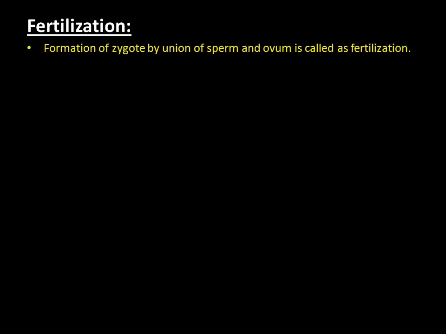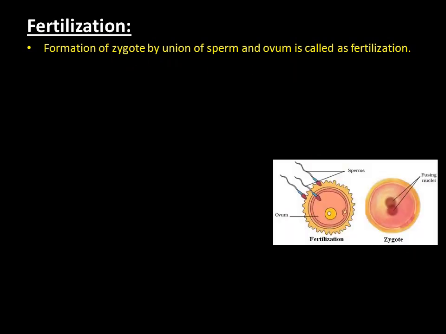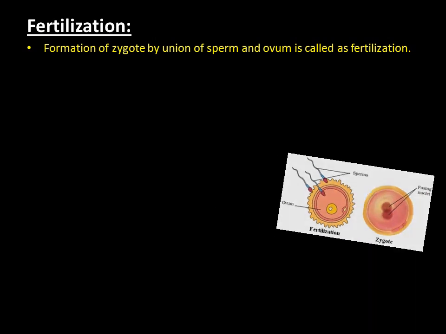Now let's see how this fertilization takes place. So we know when ovum and sperm unite, a zygote is produced. This is known as fertilization. So of the sperm which enter the female human reproductive system, one sperm will enter into the ovum, and it turns this ovum into a zygote.